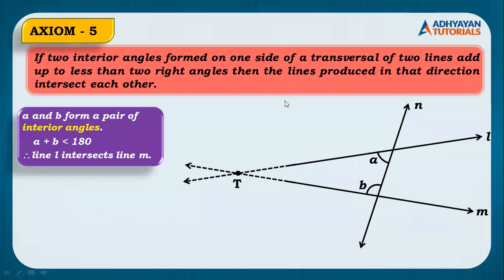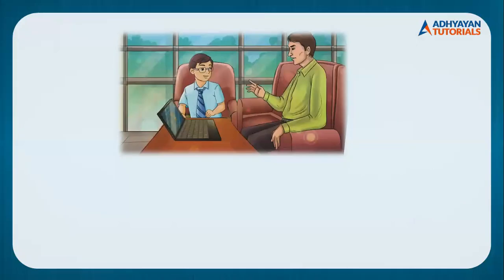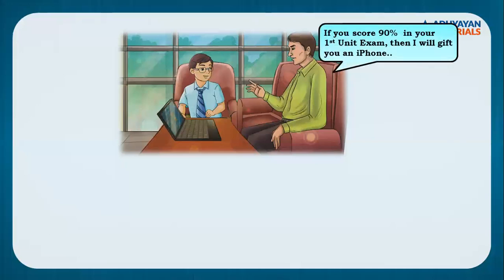Moving ahead is an important topic now. There is this beautiful conversation, children, between a father and a son. Now here the father asks the son, if you score 90% in your first unit exam, then I will gift you an iPhone.